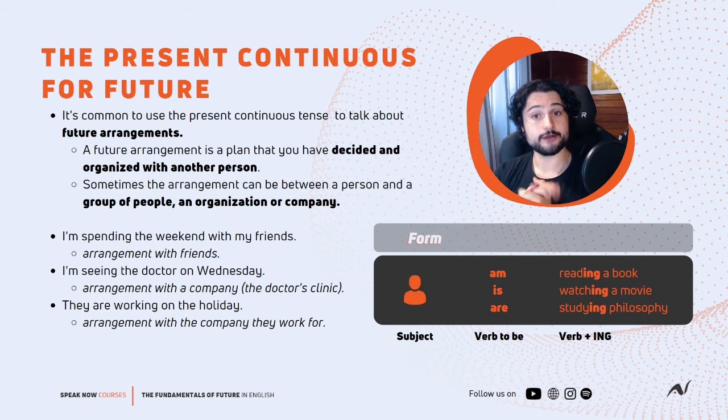Let's check it out. It's common to use the present continuous tense to talk about future arrangements. So that's an important combination of words: future arrangement. Let's see what a future arrangement is. A future arrangement is a plan that you have decided and organized with another person. So a future arrangement is nothing more than something that you scheduled.